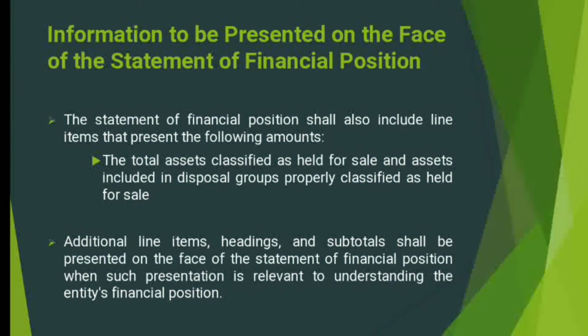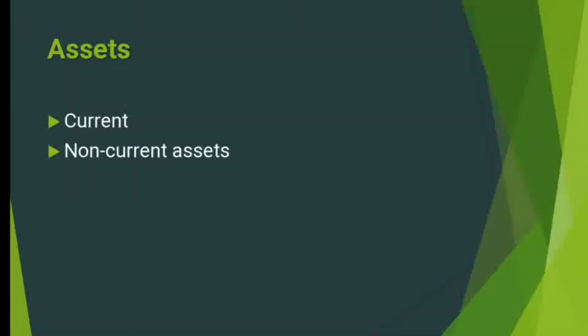And then there will be subtotals also, like total current assets, total non-current assets, total current liabilities, total non-current liabilities, total liabilities, like that. And then it also includes additional line items that are relevant to the understanding of the entity's financial position. The assets of the business entity are classified into current and non-current.